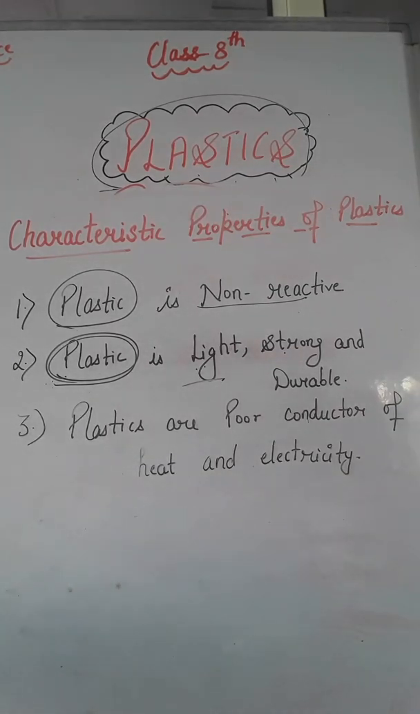Third important characteristic property of plastic is that plastics are poor conductors of heat and electricity, right? You have already learnt about the plastics, that plastics are poor conductors of heat and electricity. That is why many electrical wires have plastic covering, that is PVC. PVC की covering होती है plastic electrical wires में, and handles of screwdrivers are also made up of plastics, right?